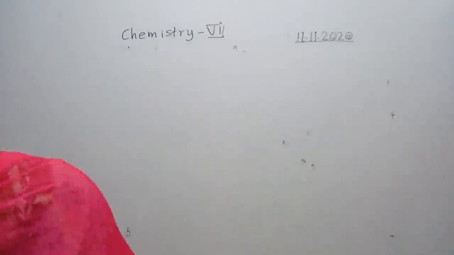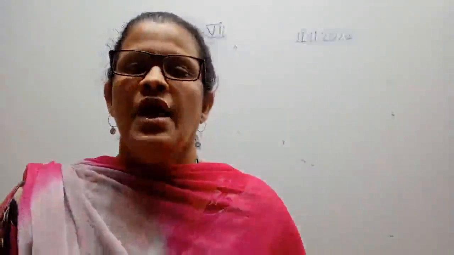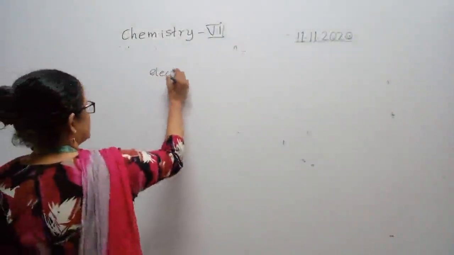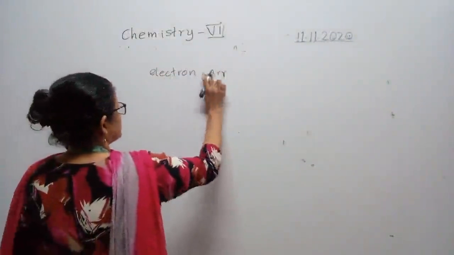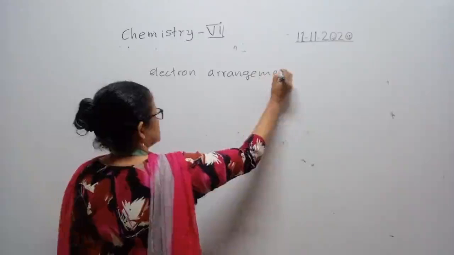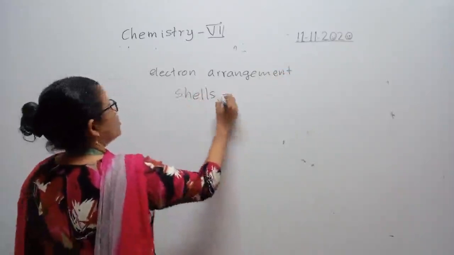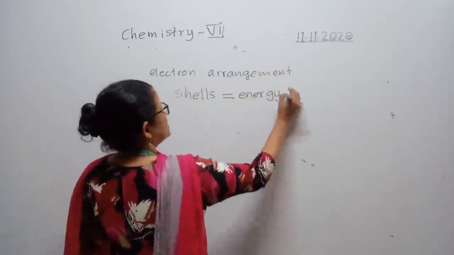Electrons are already arranged in shells, we know, and shells are called energy levels. Electron arrangement. They are arranged in shells or same thing, energy levels. These two terms are similar.